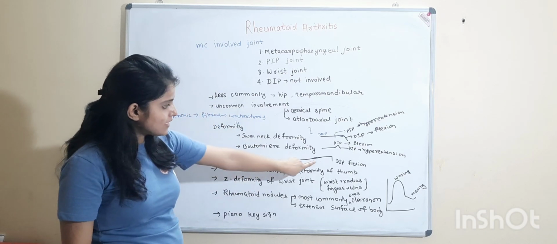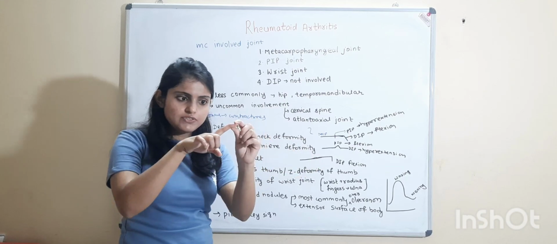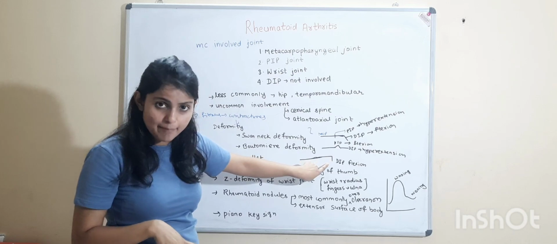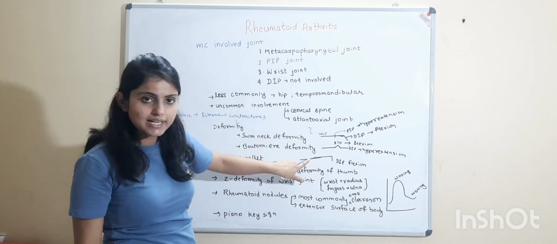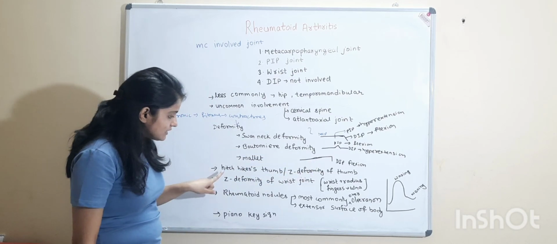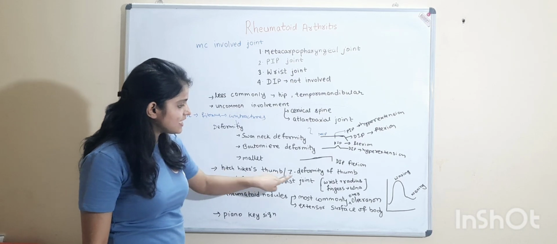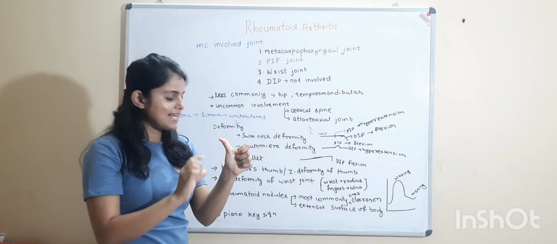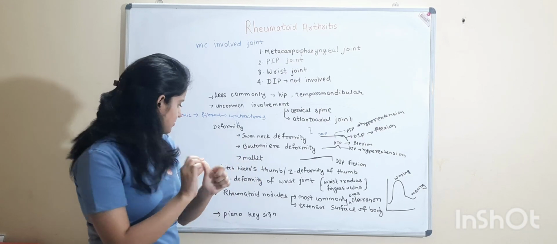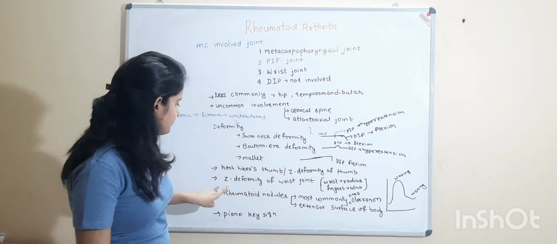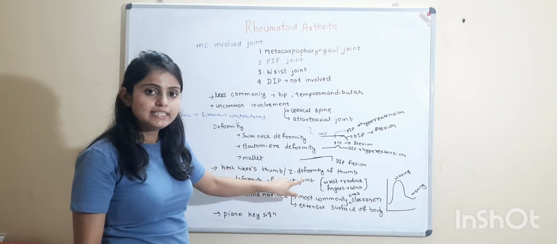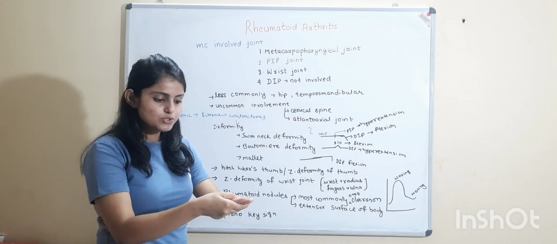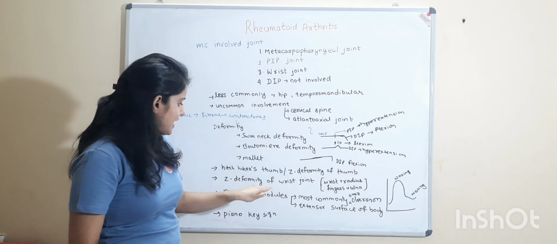Mallet deformity. What is mallet deformity? Flexion of the distal interphalangeal joint, which will look like a hammer. Mallet means hammer. It is looking like a hammer. And in this, Hitchhiker's thumb, Z deformity of the thumb, is also seen. It will look like this, like someone is asking for a lift. Z deformity of the wrist joint. In this, the wrist moves towards the radius and the fingers go towards the ulna, which will look like Z deformity of the wrist joint.